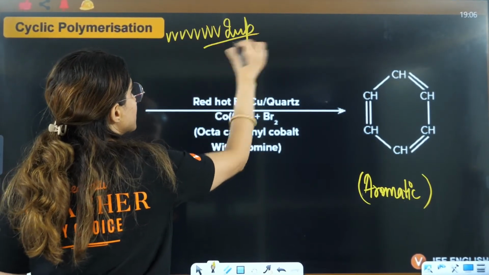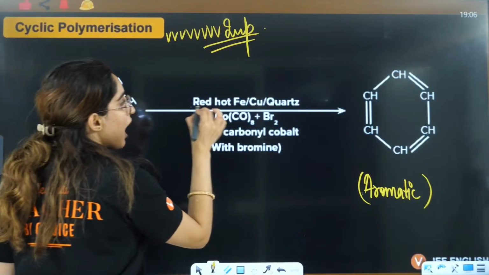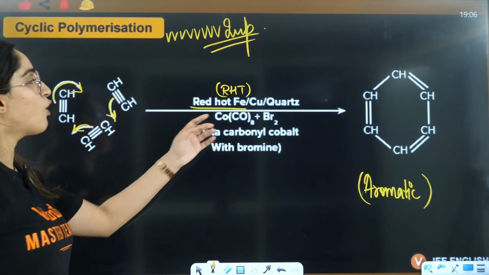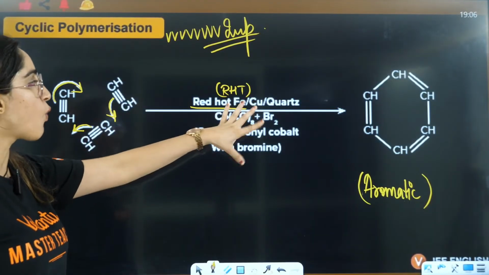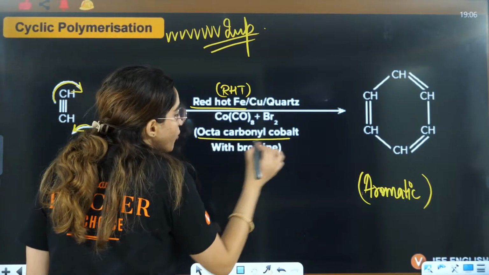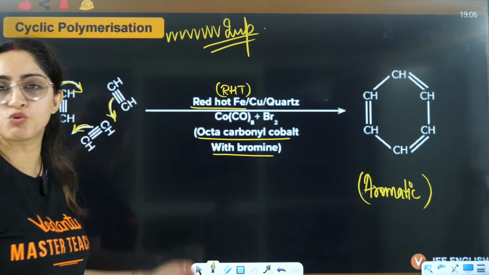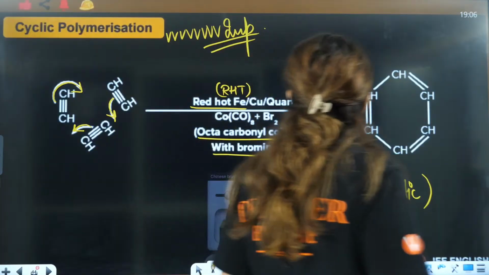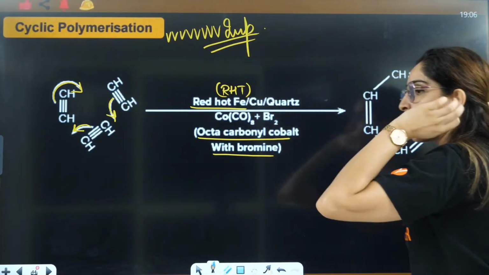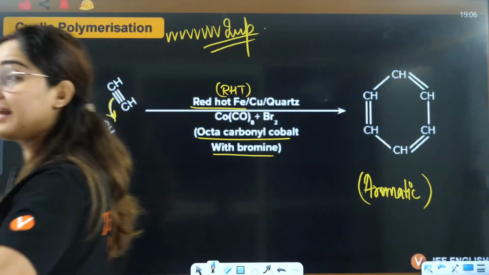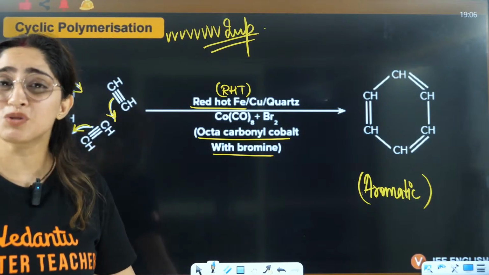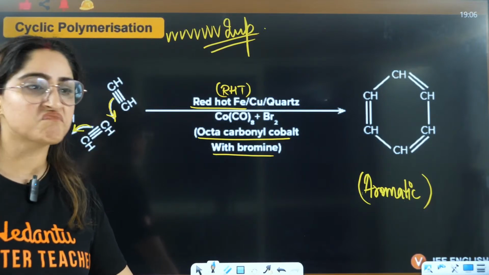Directly they will give you RHT, red hot tube, red hot iron, copper, quartz, any of these tubes they can use. Octacarbonyl cobalt with bromine can be used to have this particular reaction, but the most famous is if they write RHT, that means they are talking about a red hot tube, and this is actually a very important reaction. Now can you see how they can ask you the question?